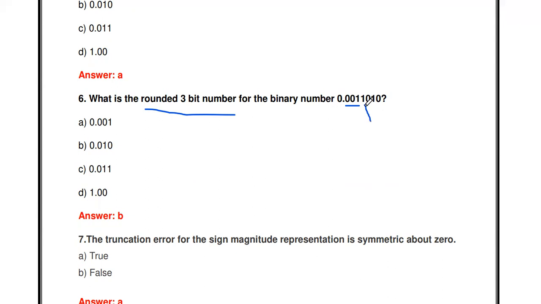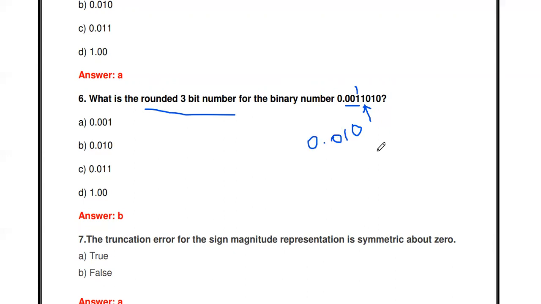So this 4th bit, what is the answer? The 4th bit is 1. If the 4th bit is 0, then this 3-bit is the answer. If the 4th bit is 1, you just add this 1 to the last 3 bits. So 1 plus 1 is 0, carry 1. So 1, 0, then 0.0.